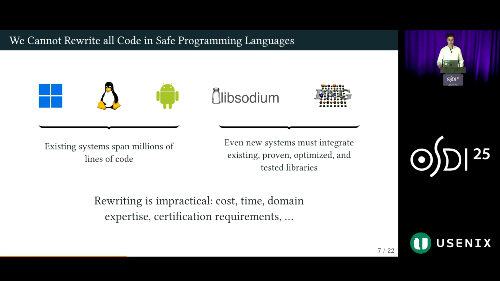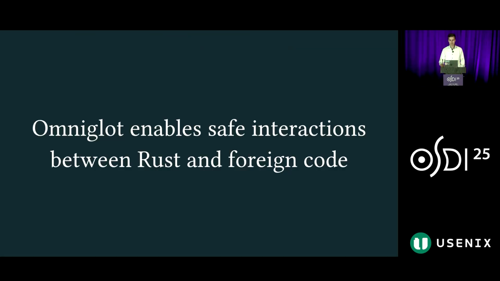Even if we look past the prohibitive cost and time required, companies might be lacking domain expertise, so never roll your own crypto, or they might be forced to use certain libraries that have undergone certification as part of industrial certification requirements. So today, I'm going to tell you about our approach and framework, Omniglot. Omniglot allows developers to build systems in Rust that safely interact with foreign code with minimal overheads.